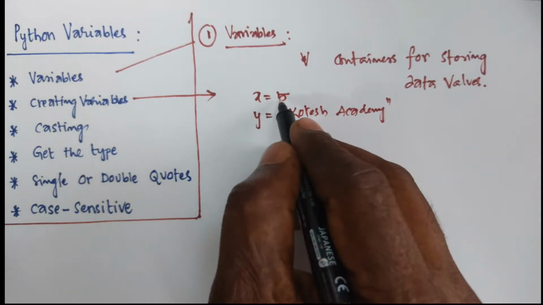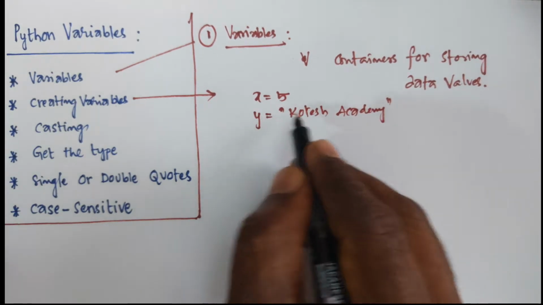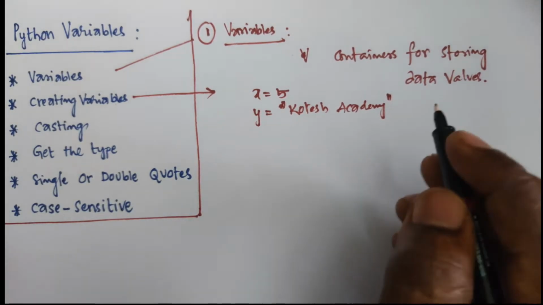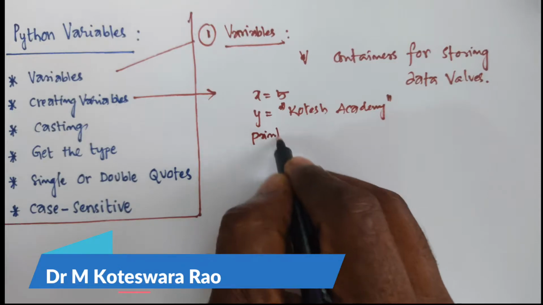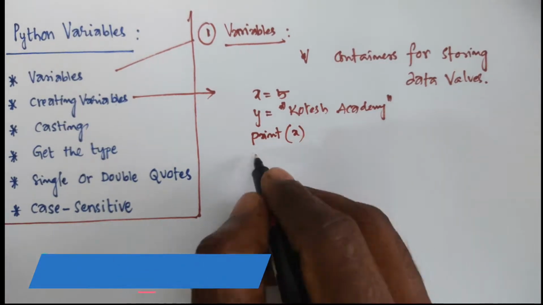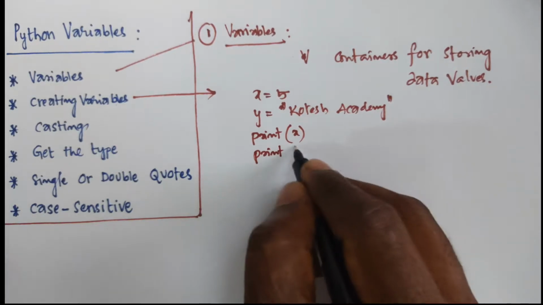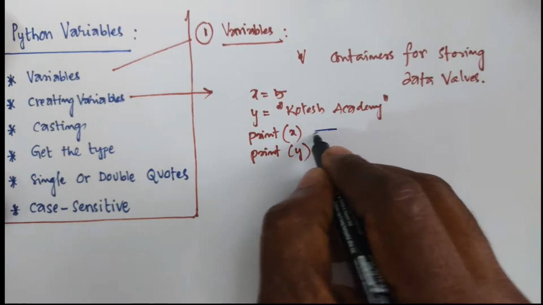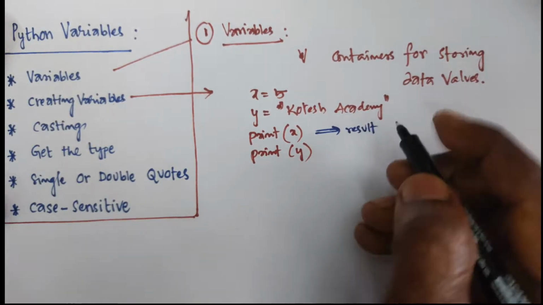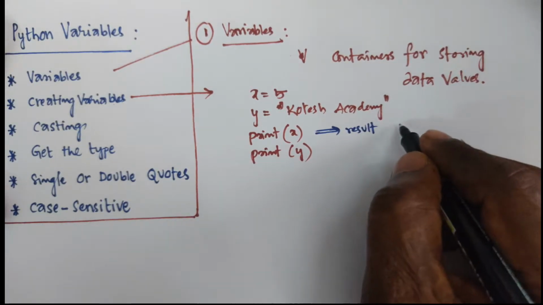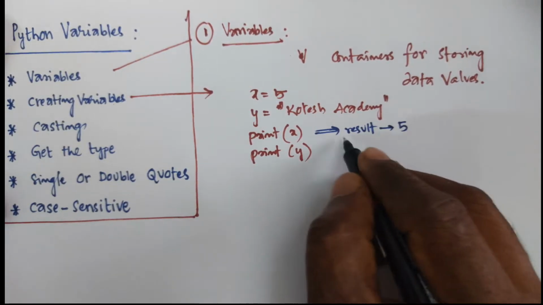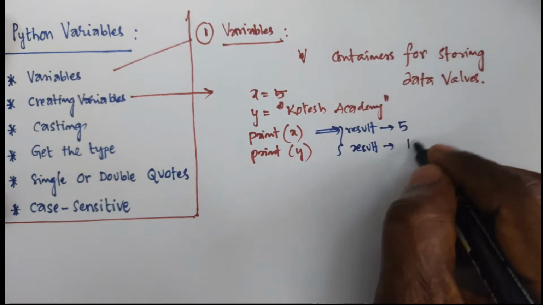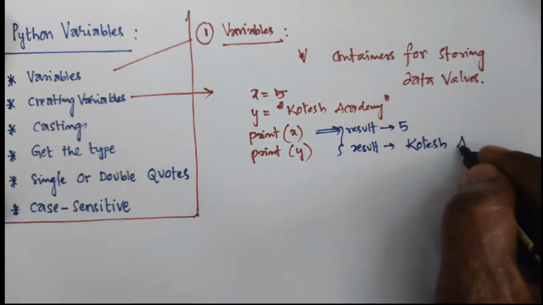So here in the x variable we are sending some data, in the y variable we are sending some text. That's why we are using double quotes or single quotation. Now I have to print x, and you have to print y. Based on this, you get the result: for print x the value is 5, and for print y the result will be this. You are getting this type of response.